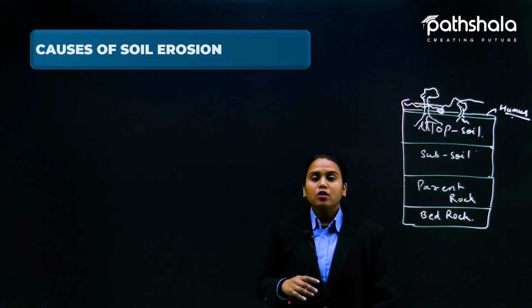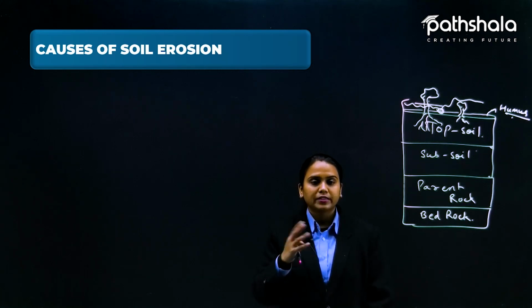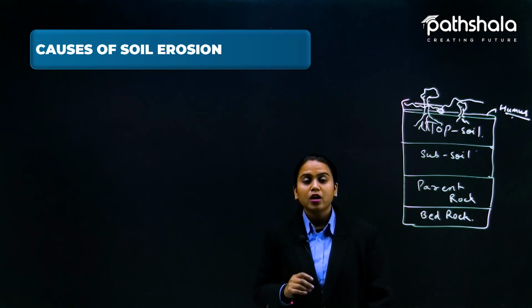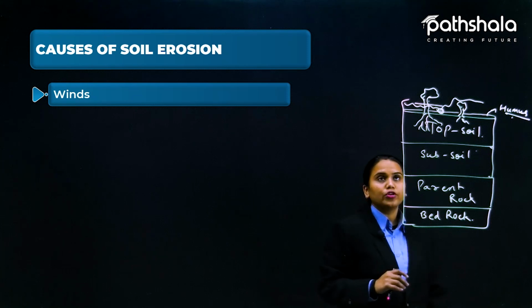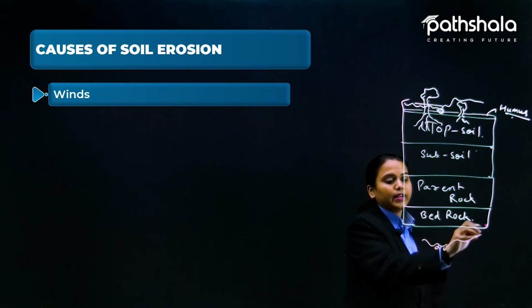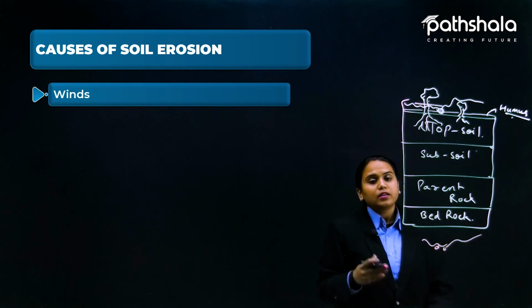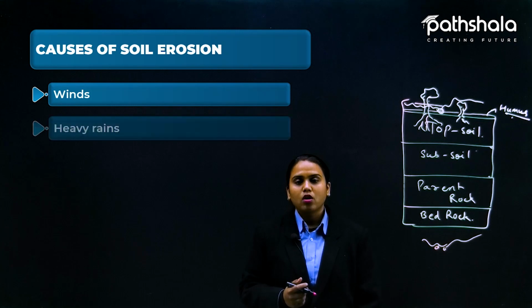Now, causes of soil erosion. This is the most important thing. You have seen what soil erosion basically is, but what are its causes? Here is the wind. The first thing is wind, which I have told you takes up the soil particles with it and carries them to the next part, and somewhere else it gets deposited again and again. This is the natural cause.